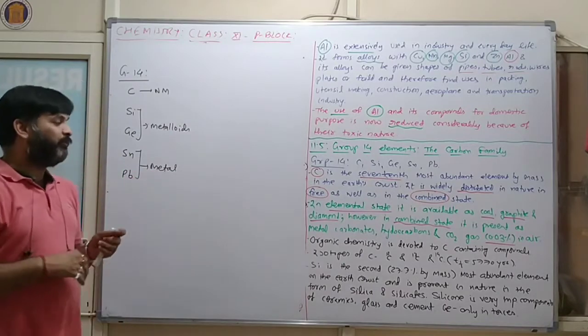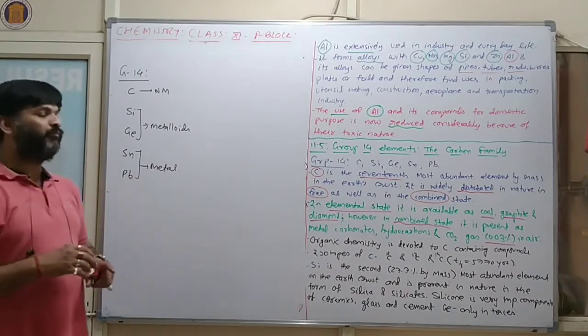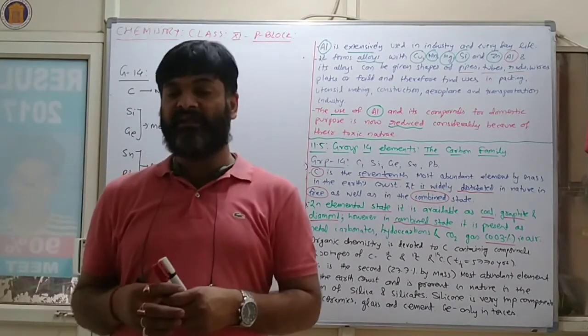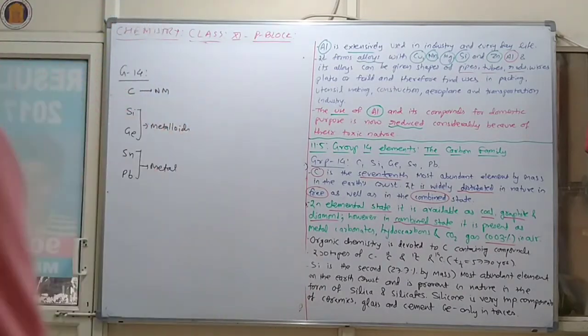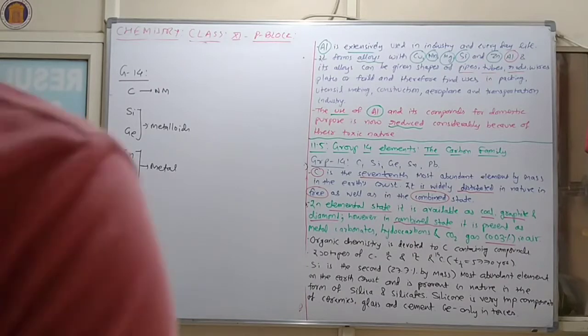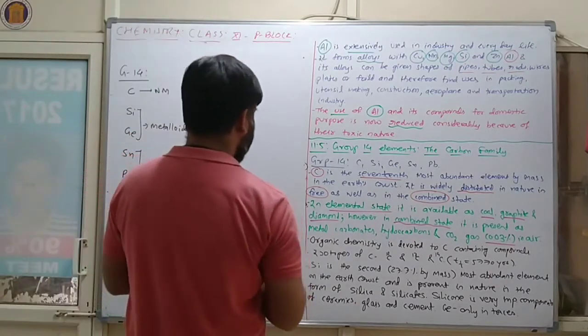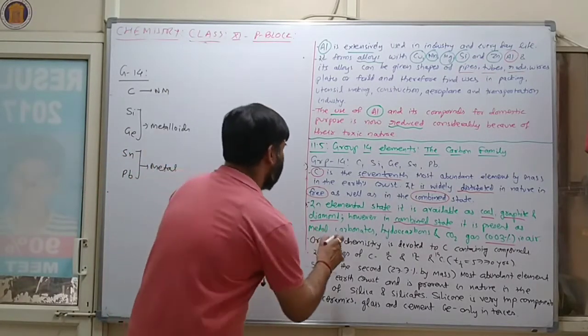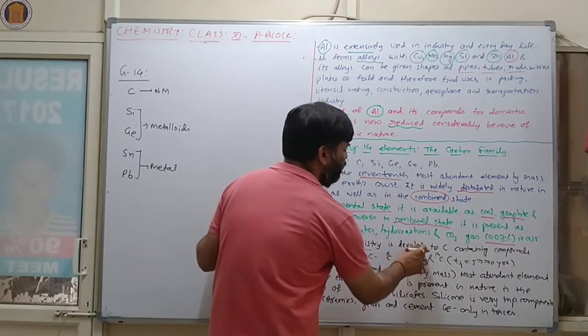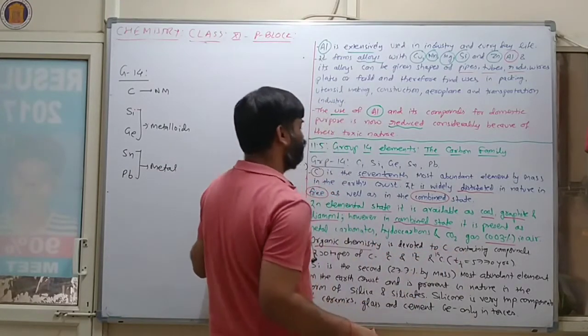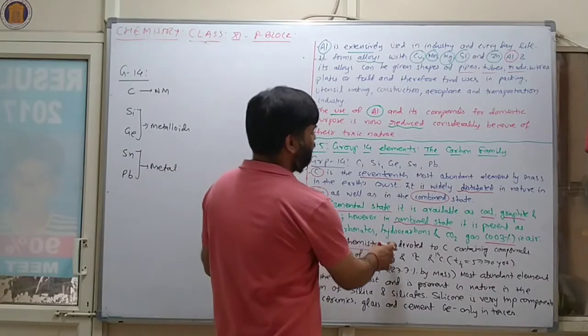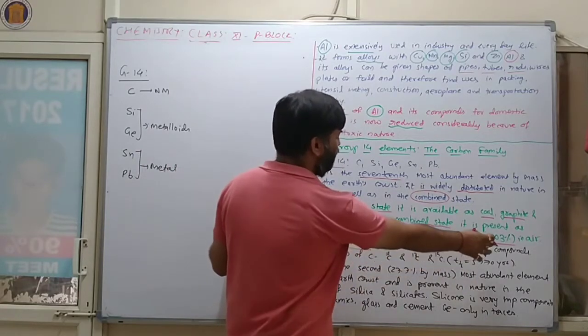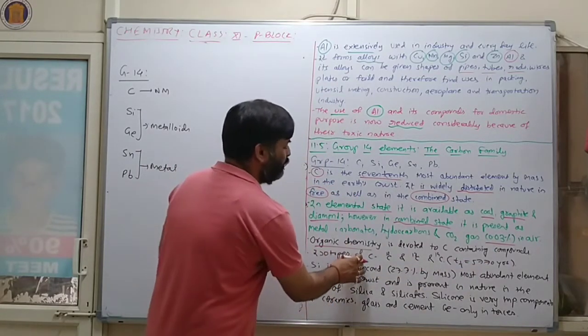Now carbon is one of the most important materials in our general life. Carbon related compounds are also very important in organic chemistry. Organic chemistry is devoted to carbon containing compounds and isotopes of carbon.